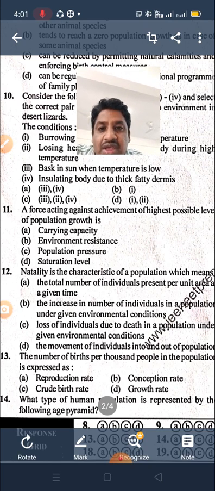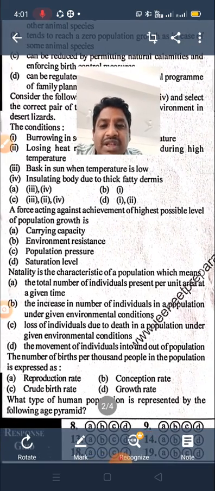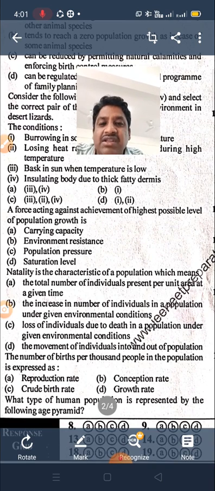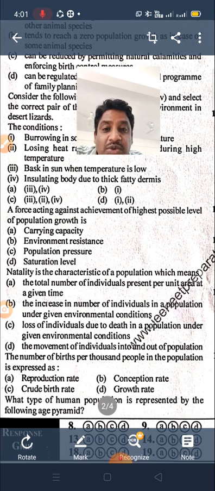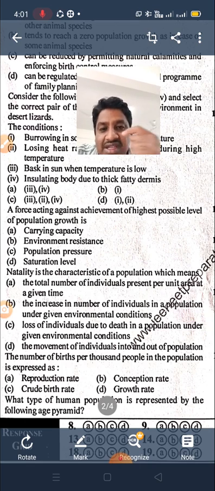Saturation level? A force acting against the achievement of the highest possible level of population, that is the definition of environment resistance. A force against the highest level of population, that's why we call it environment resistance.